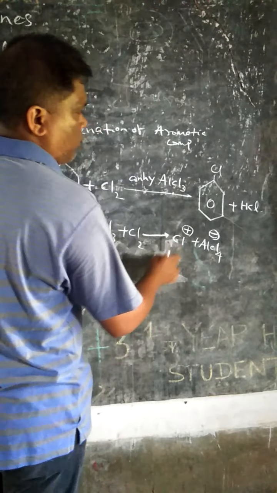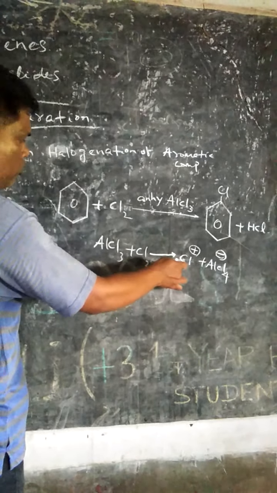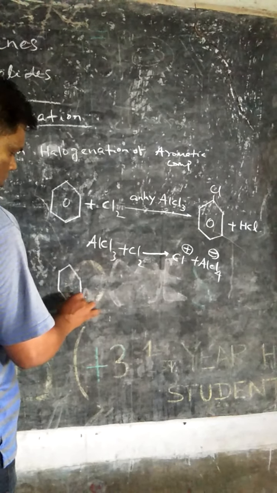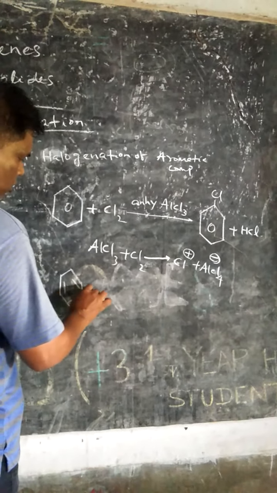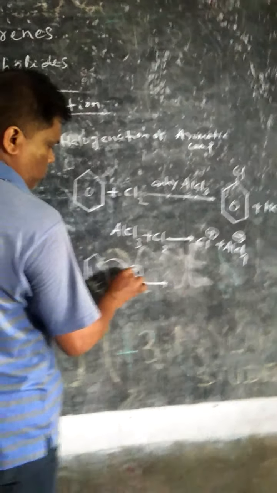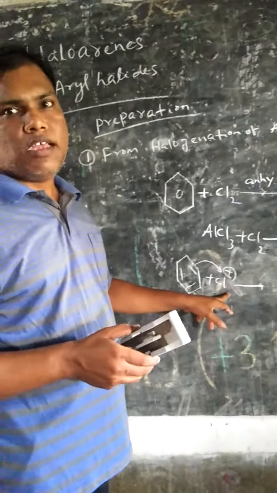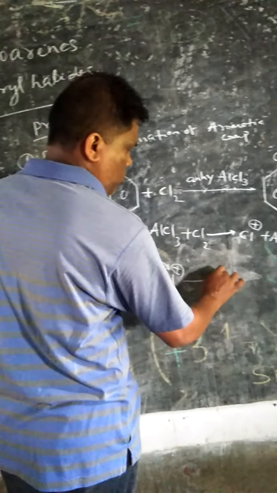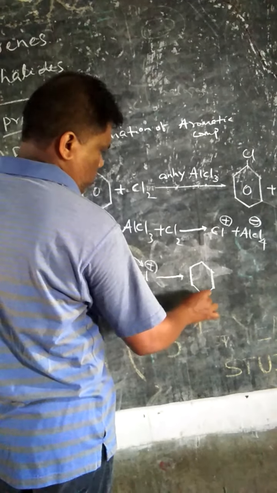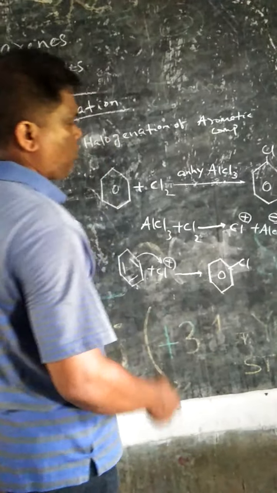So Cl+ is the electrophile, and we know that the benzene ring is a very electron-rich source, so it can attack this electron-deficient species to give chlorobenzene.